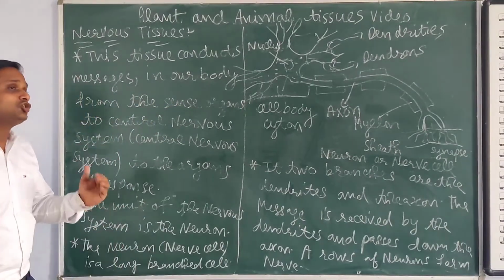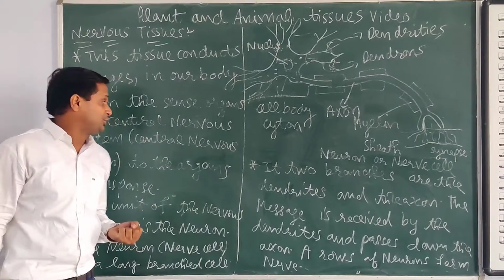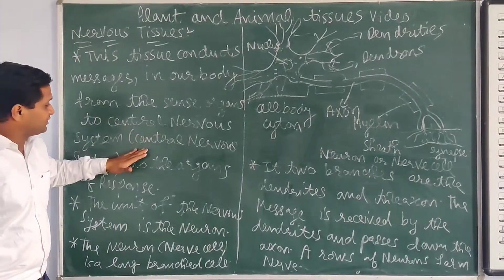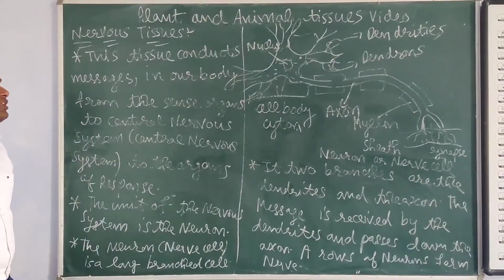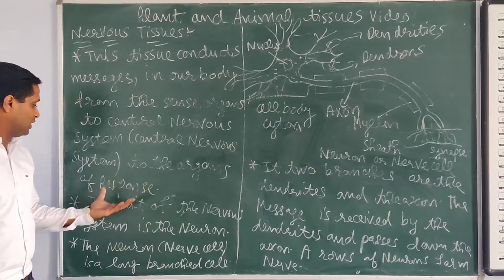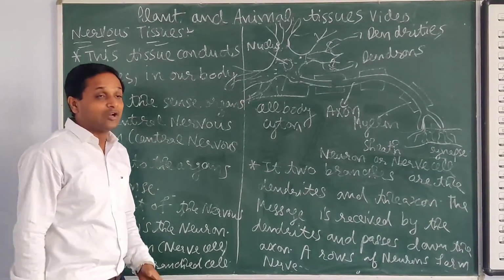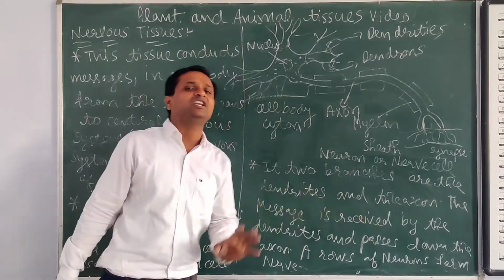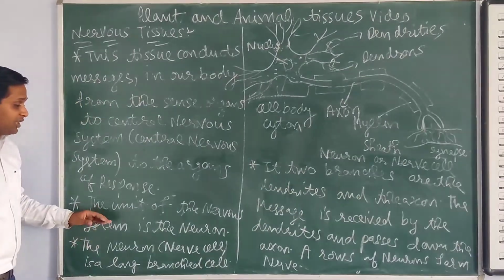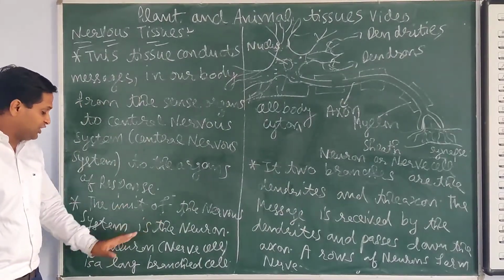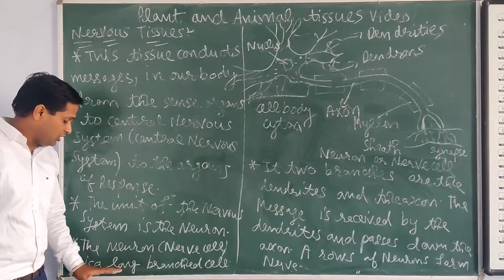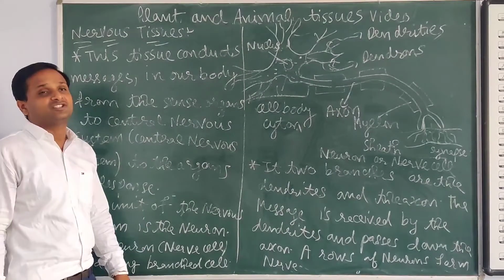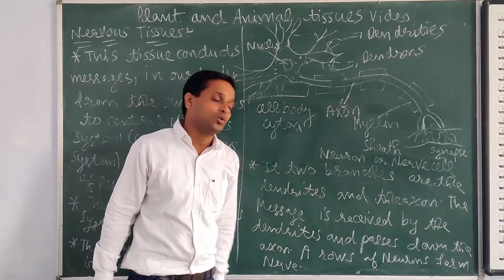So this tissue conducts the message in our body from the sense organs, which are the receptors that receive the message, to the control system, that is the central nervous system, and then to the organs of response. Then the organs give a response. A stimulus is there, so then a response is there. The unit of the nervous system is the neuron, and the neuron, the nerve cell, is a long branched cell.